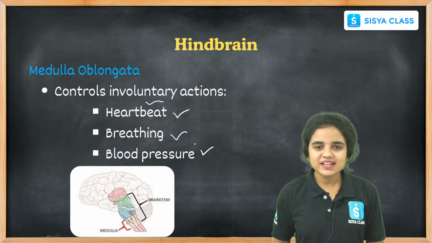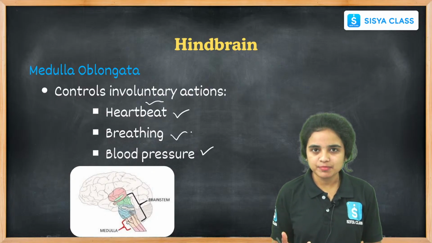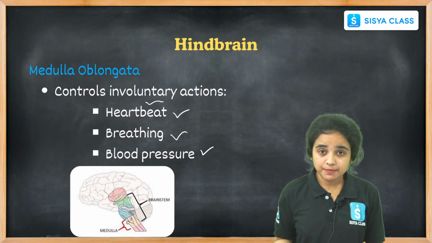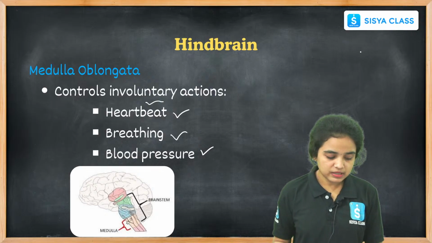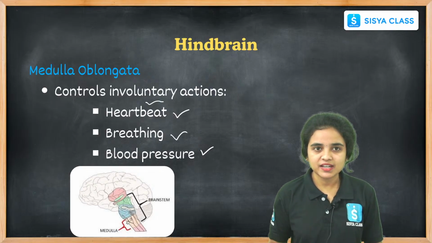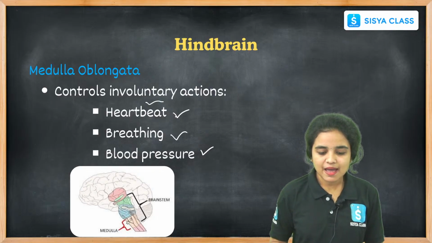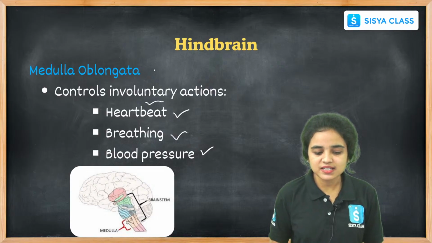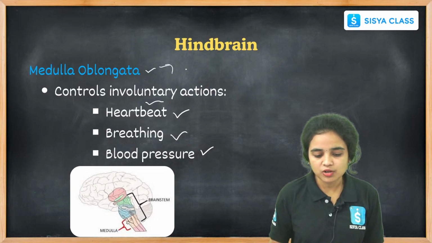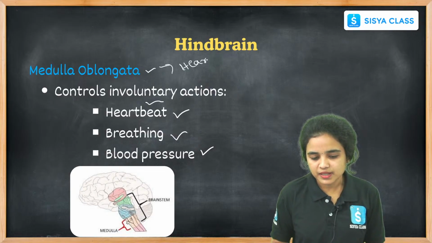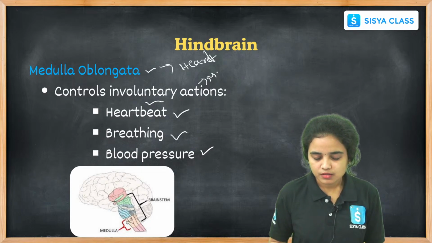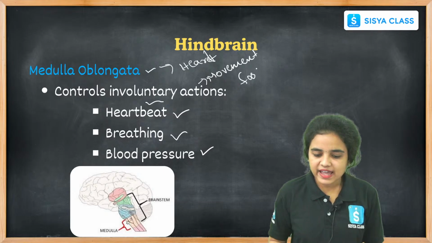Most involuntary actions that happen in our body, like heartbeat, right students, blood pressure, and movement of food in the alimentary canal, are controlled by the medulla oblongata.